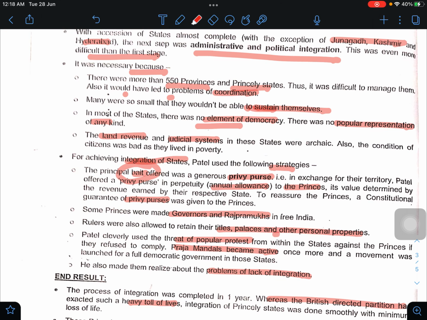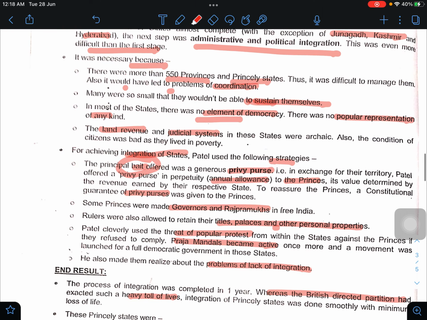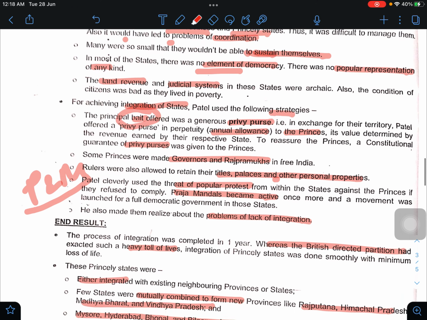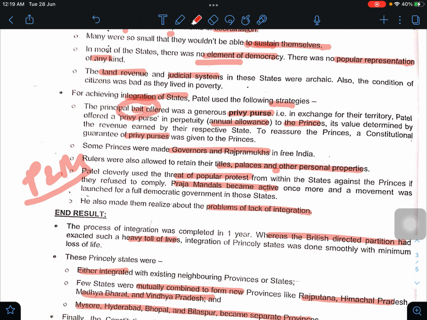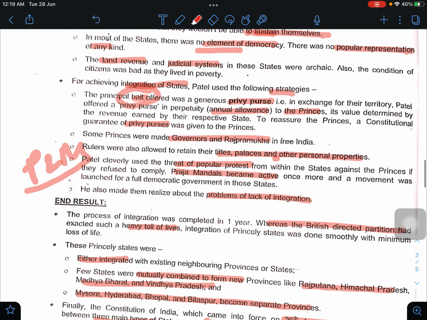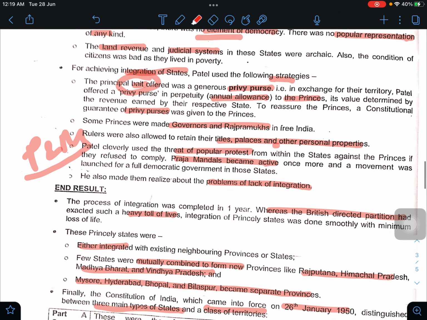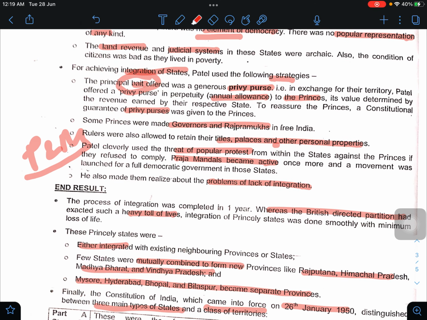They were also given the threat of popular protest by the Praja Mandals. Patel and Menon also made them realize the problem of lack of integration. End result: the princely states were integrated relatively smoothly, as compared to the partition which was done under the watch of the British, where a lot of lives were lost.